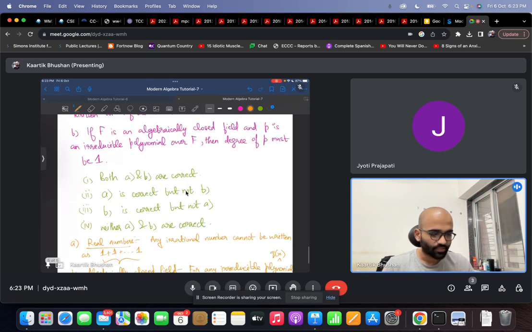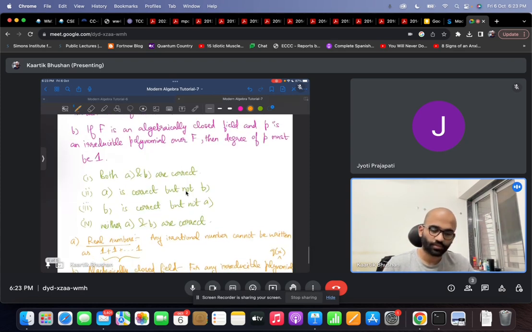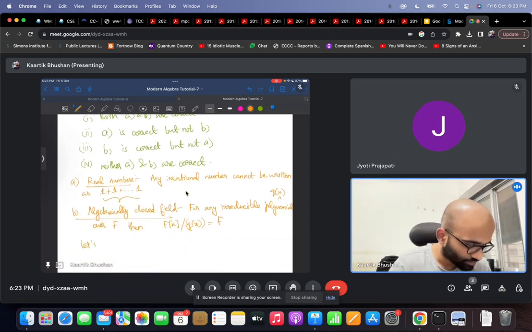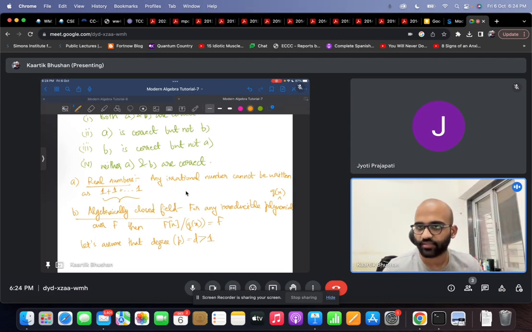Right? So if F is an algebraically closed field and p is an irreducible polynomial, let's assume that the degree of p is equal to some small d which is strictly bigger than 1. For the sake of contradiction, let's assume this.